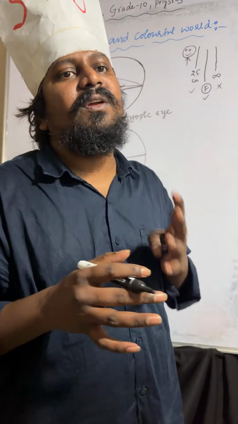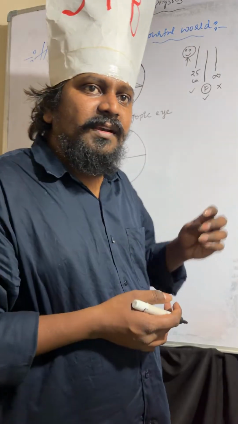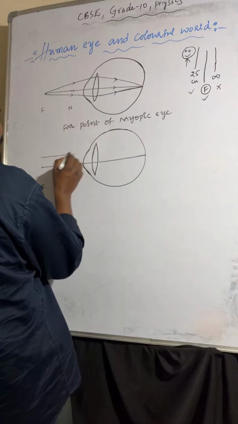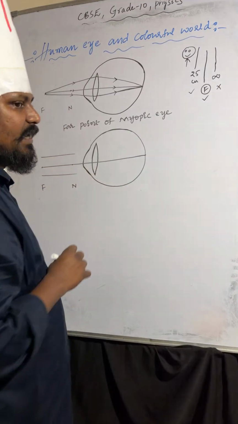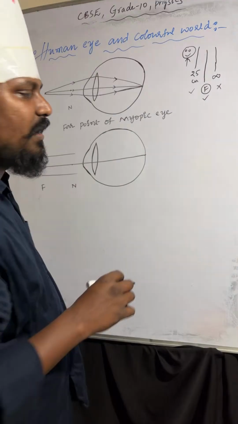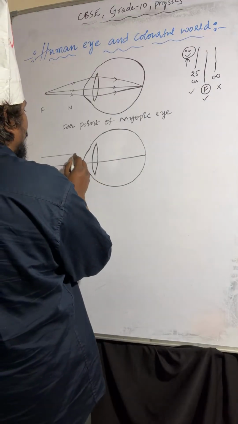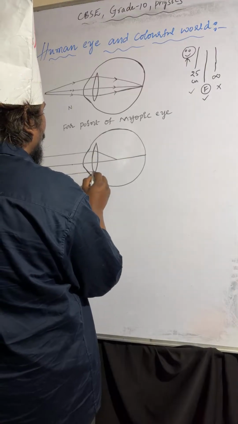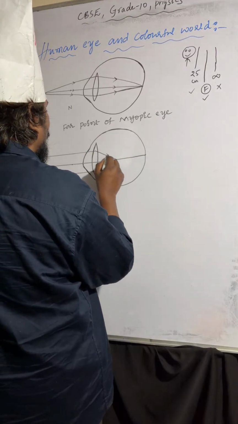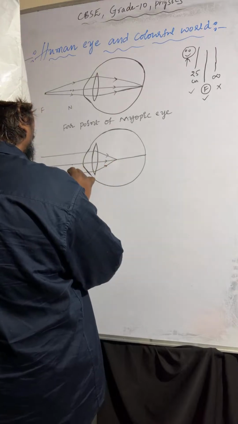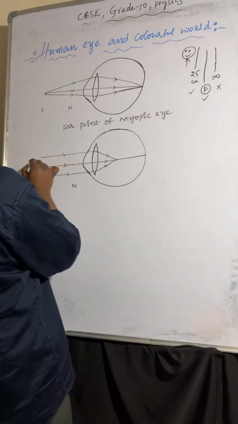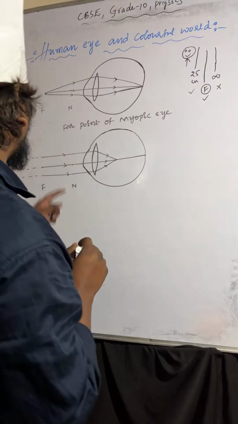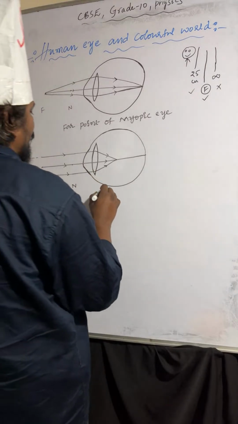If the light rays are coming from infinity, where will they meet? In front of the retina. Here you can observe, the light rays become parallel to the principal axis, and they meet in front of the retina, like here. These are the dotted lines, near point and far point. This is about the myopic eye.